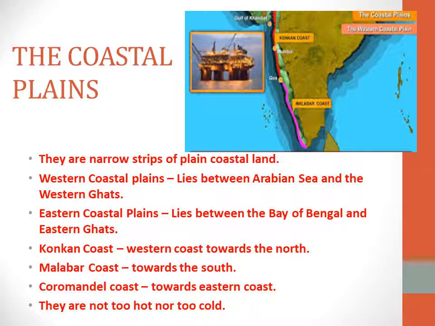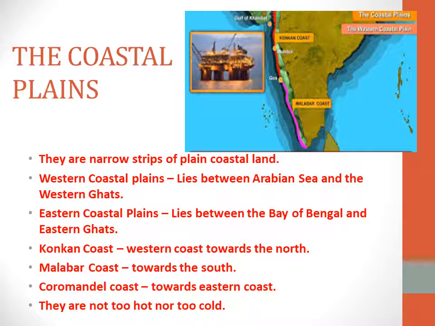So what is the western coastal plain? They are plains situated between the Arabian Sea and the Western Ghats. You can see it in this picture. The plains closer to the Arabian Sea are called Western Coastal Plain, and the plains closer to the Bay of Bengal are called Eastern Coastal Plain.